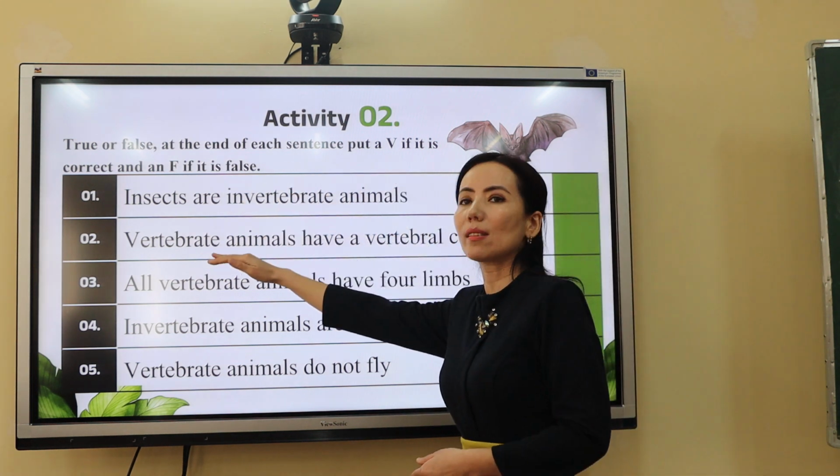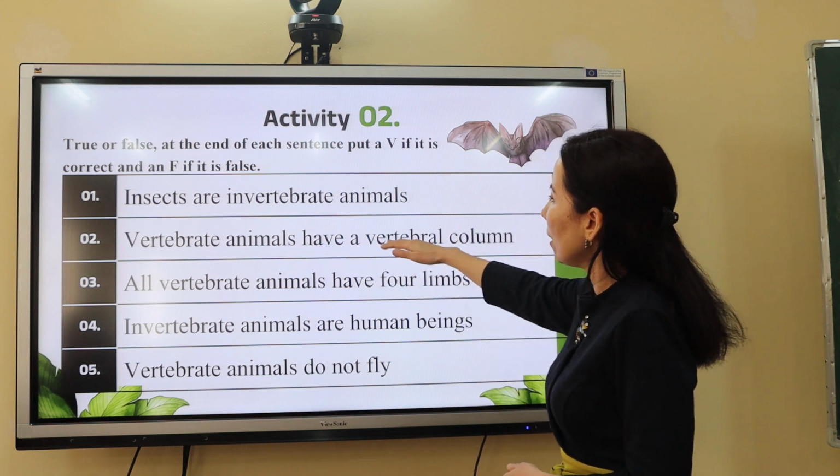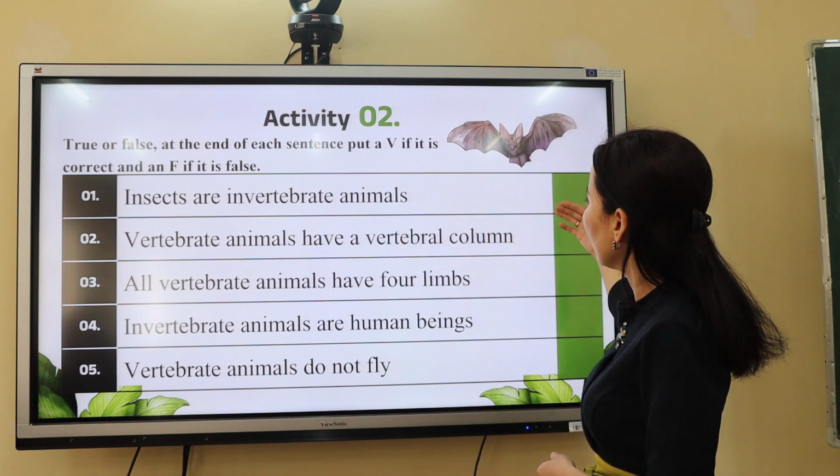Okay, let's read the second statement. Vertebrate animals have a vertebral column.